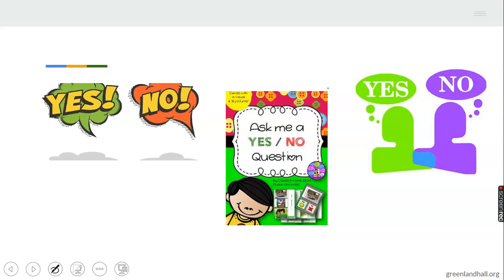Then we also have yes or no questions here, just a chart to show you. You have to be direct. Whenever someone questions you, you should be able to identify when you are being asked a yes or no question, and you give them the direct answer, whether it's a no or a yes.